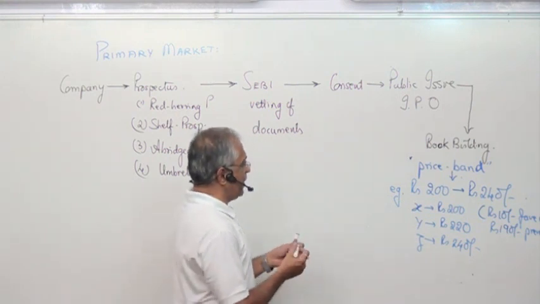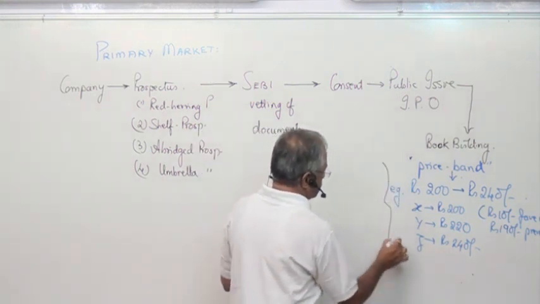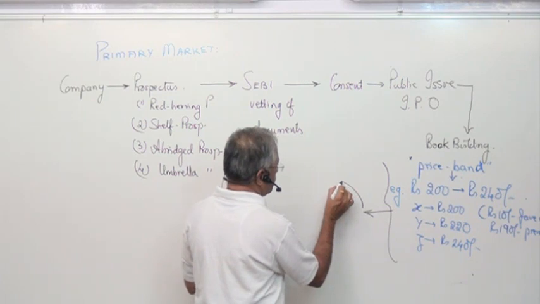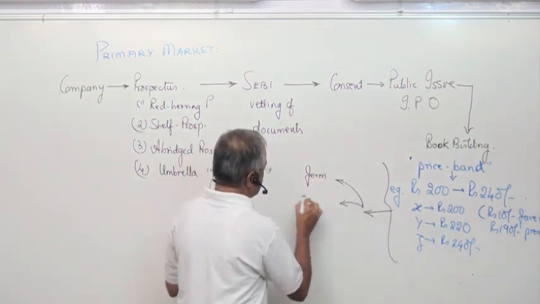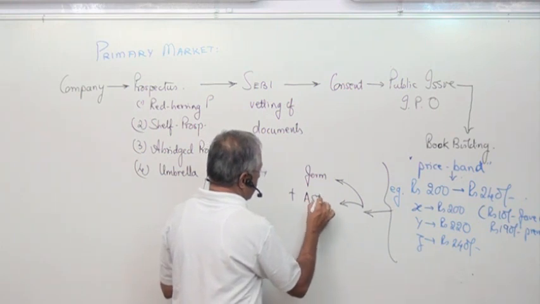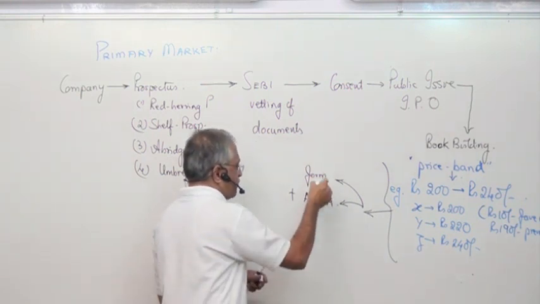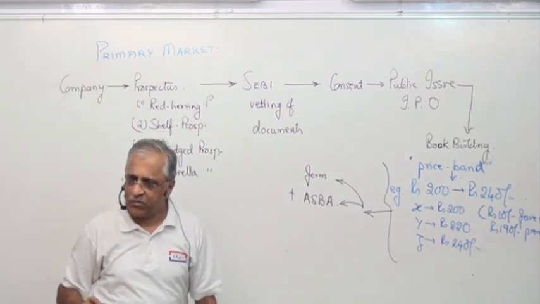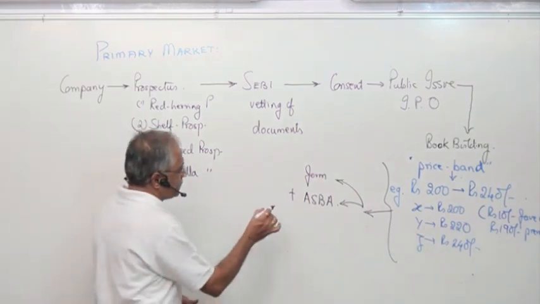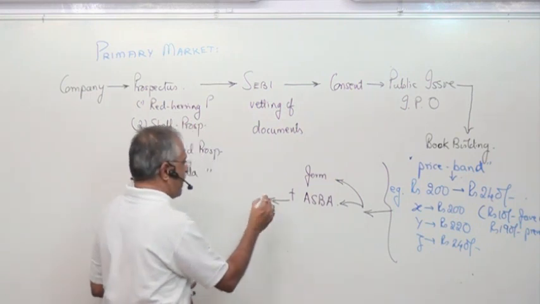Once you apply, how do you apply? You have to fill in a form. There is a standard form you have to fill in. Then you have to attach with it ASBA, application supported by blocked amount. Once you attach this, you submit it to the banker.